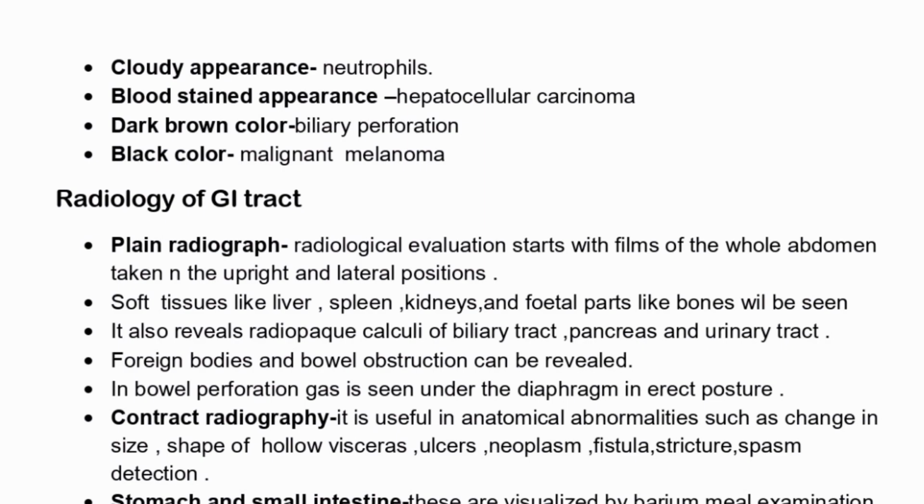The radiology of the GI tract. So this is also very important. Direct questions come from this topic. So first of all is the plain radiograph. In this, the evaluation starts with films of the whole abdomen taken in supine, upright and lateral positions. So in this, solid organs like liver, spleen, kidneys and skeletal parts like bones will be visible in the plain radiograph of the abdomen.